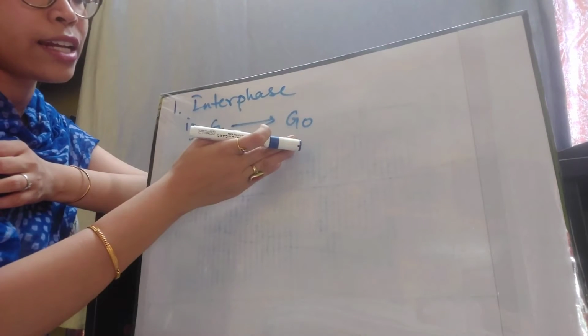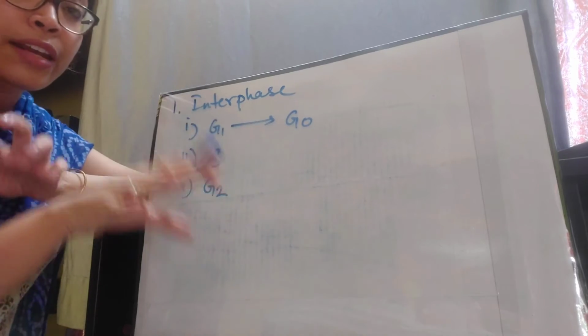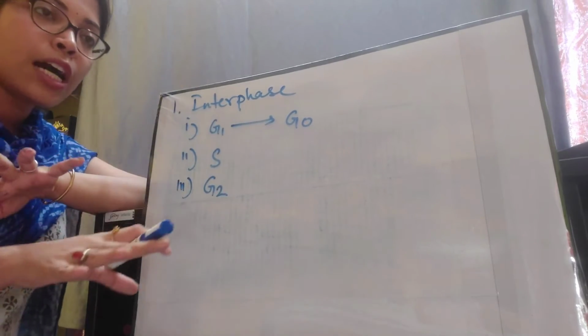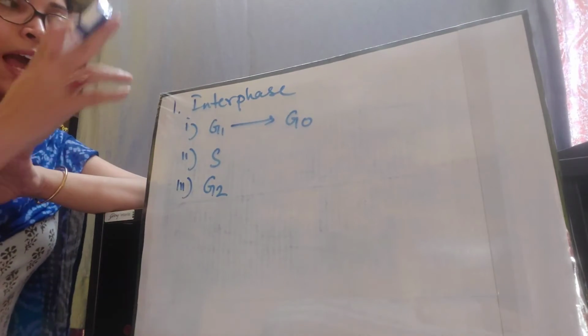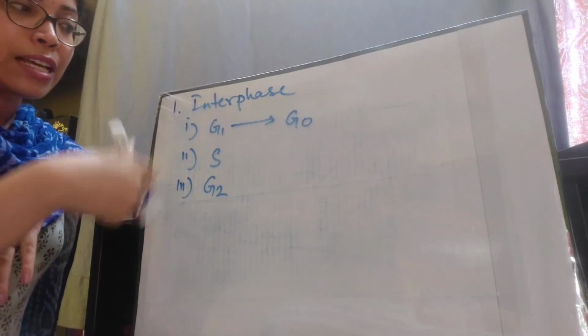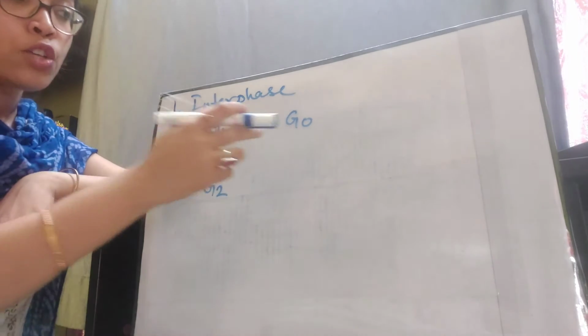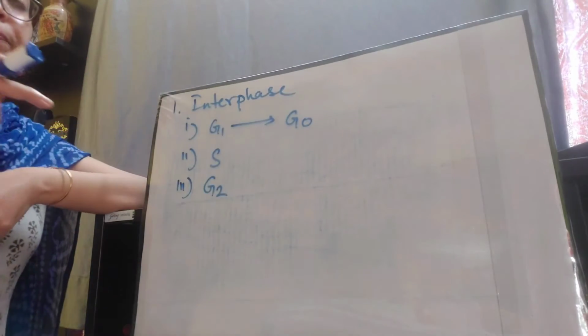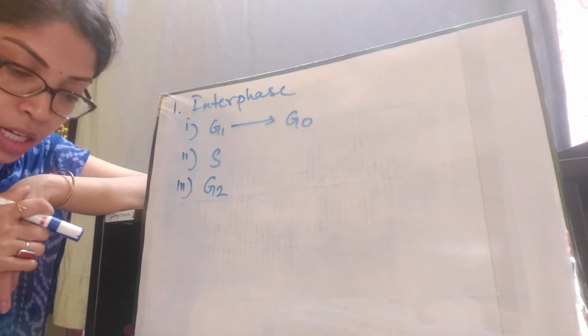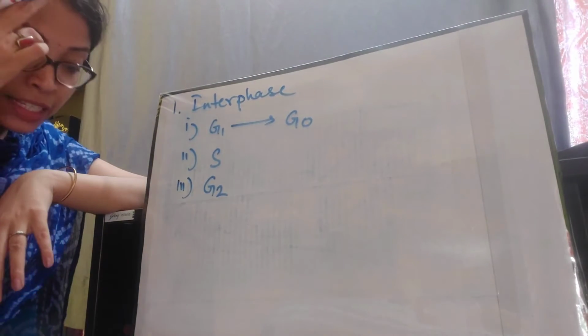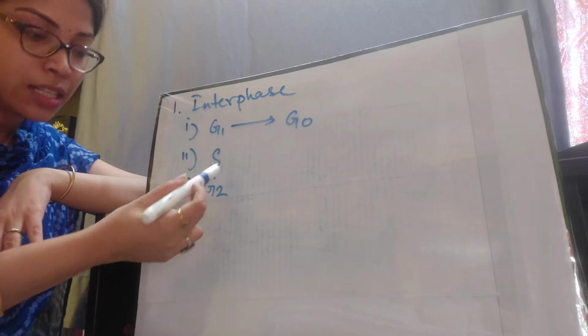From G1 they can go to G0 and stay there rested for some time. During this condition no metabolic activity is happening in the cell, and they may again come back to the cell cycle and continue with the S phase. So this G0 is the dormant or the sleeping stage of the cell. Next comes the S phase or the synthesis phase.